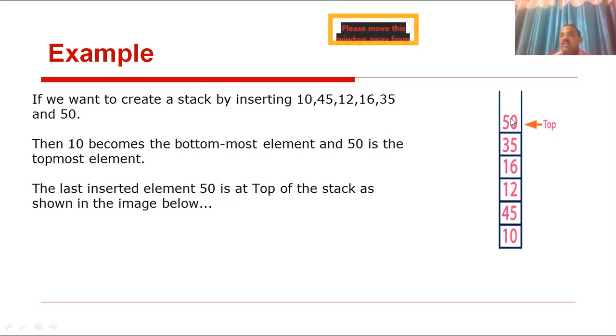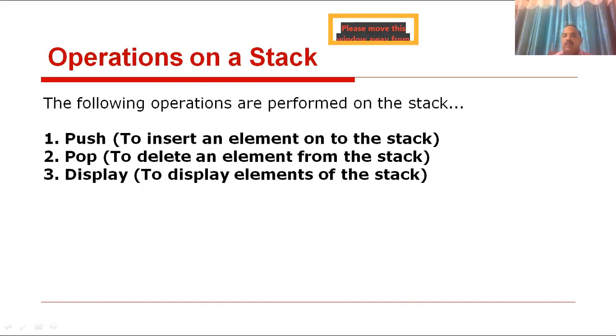Which is the last inserted element? 50. This is the top of the stack. 50 is the top of the stack. This is called a stack. Clear, all of you? This is the top position. So this is an example.